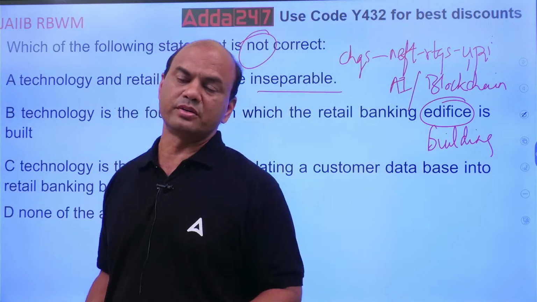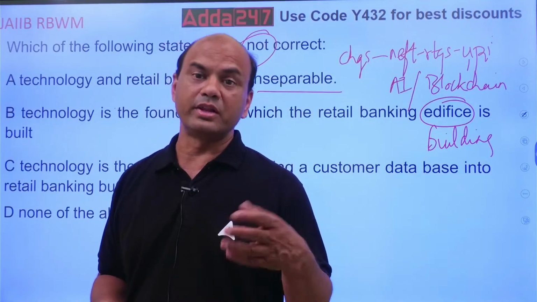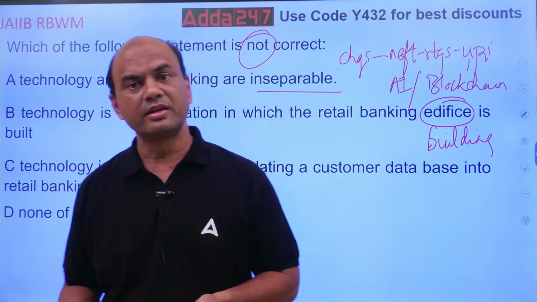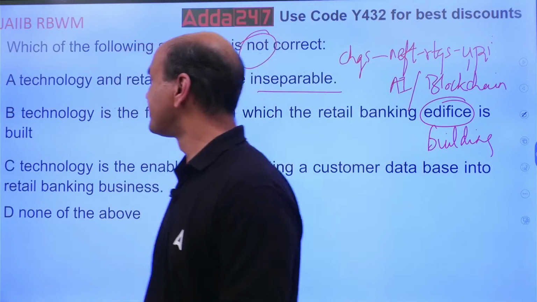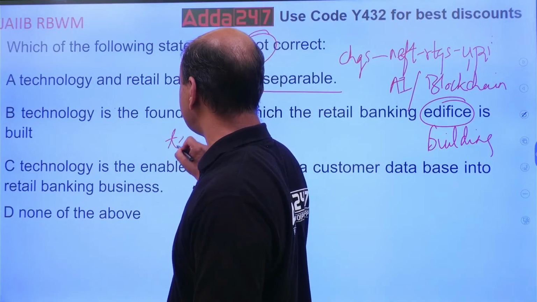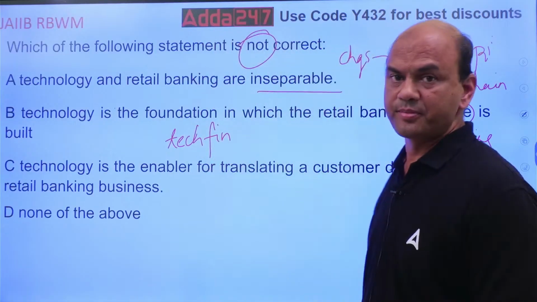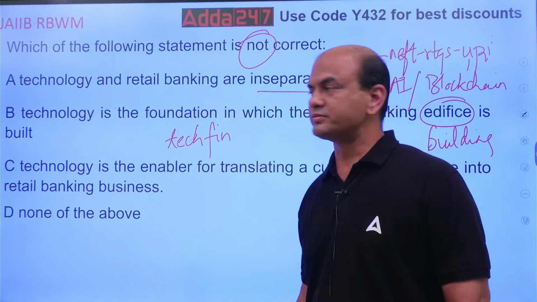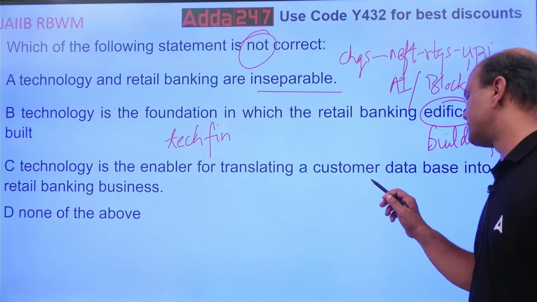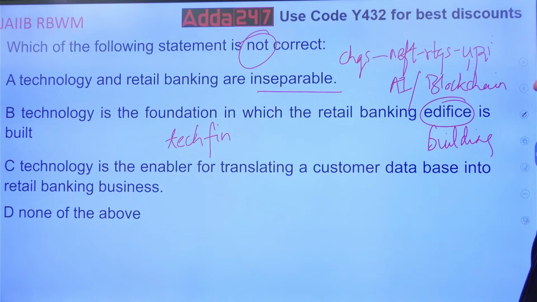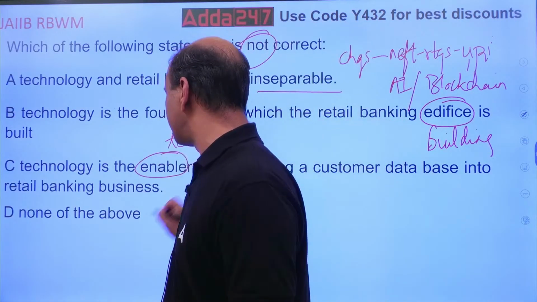Based on technology only, you have CRM, HNI client tracking, wealth management, investment management, home loans. Everything is based on tech only. Actually, it is TechFin now. TechFin means technology first, then finance. This is the new flavor. Then next, technology is the enabler for translating a customer database into retail banking business. So tech is an enabler. Because of technology, you can convert the data.